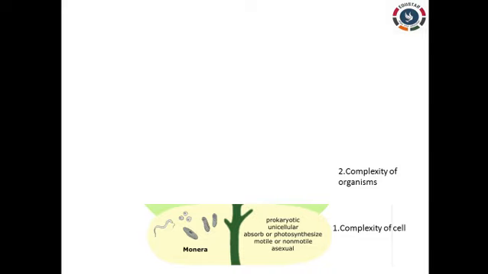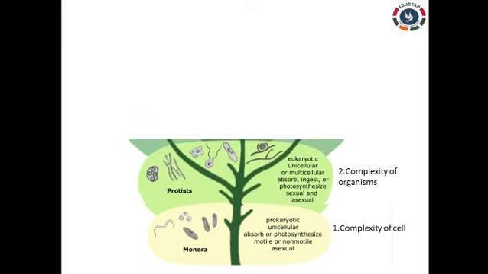Then eukaryotes evolved into multicellular organisms. First unicellular, then eukaryotes, and eukaryotes to multicellular organisms. The lowest group is Monera, which includes prokaryotic unicellular organisms, and coming to the Protista, it includes eukaryotic unicellular as well as multicellular organisms.